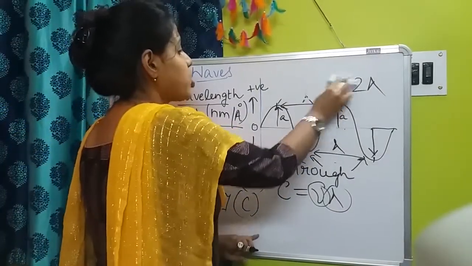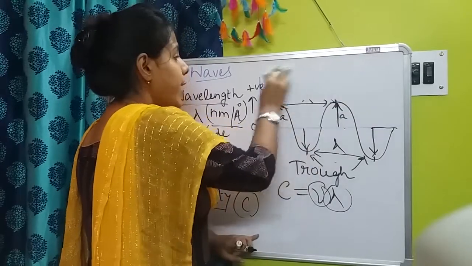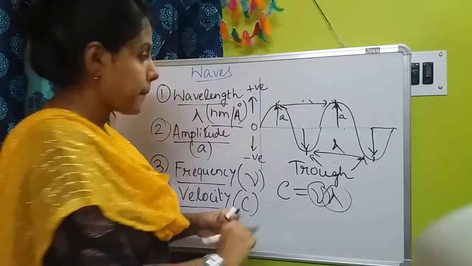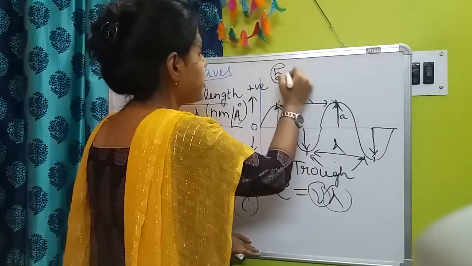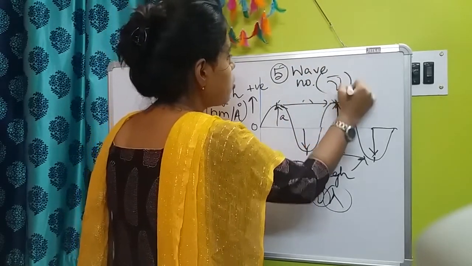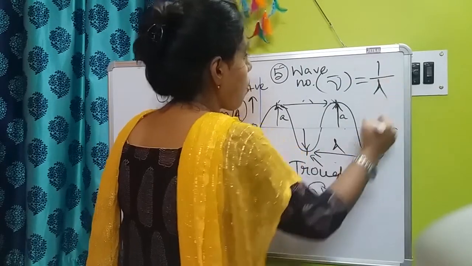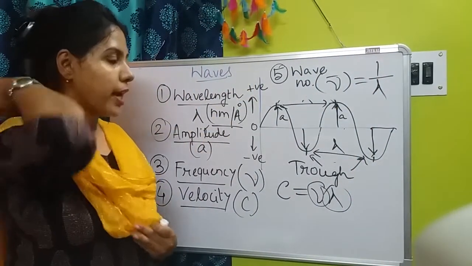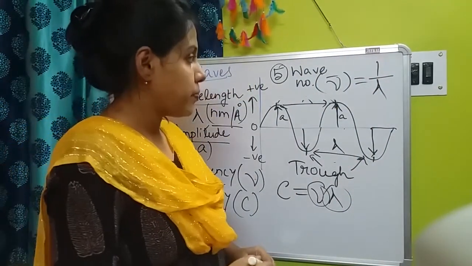Now the next one is number 5, that is wave number. Wave number is actually the number of waves that are forming, denoted by nu bar, equal to 1 by lambda, where lambda is the wavelength.